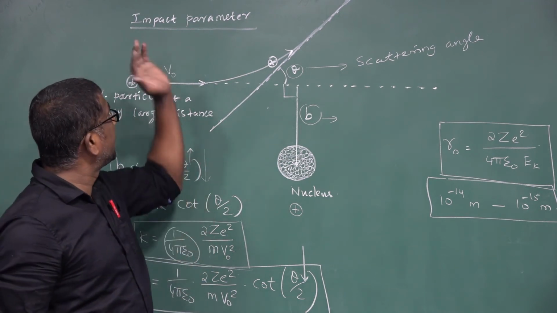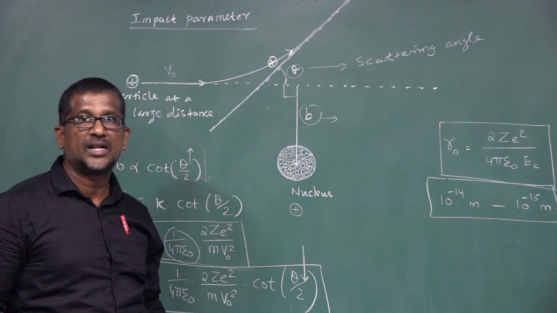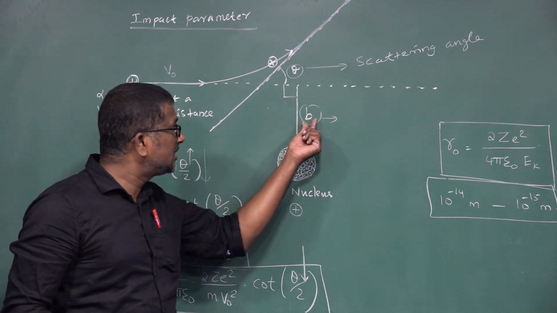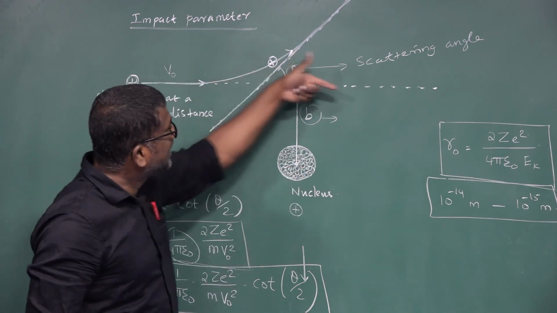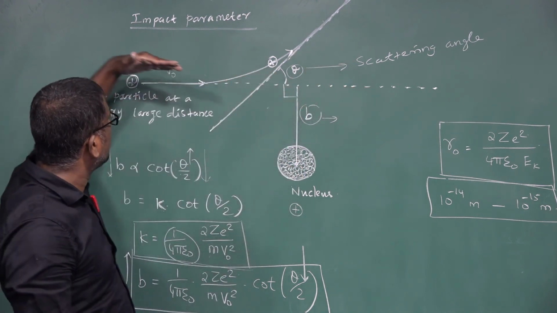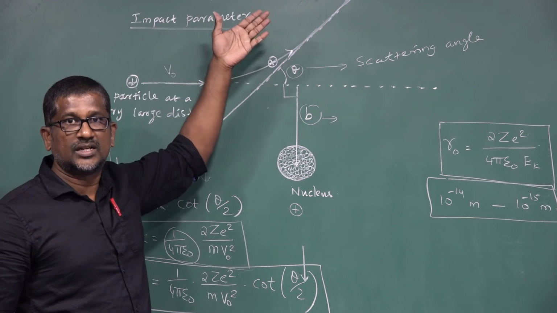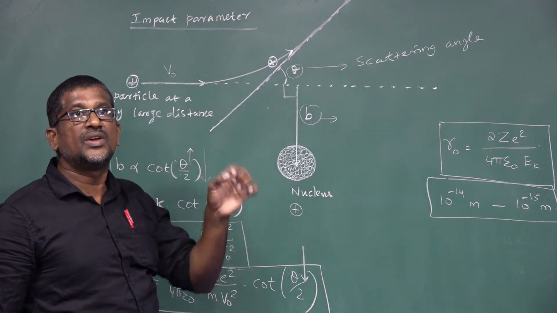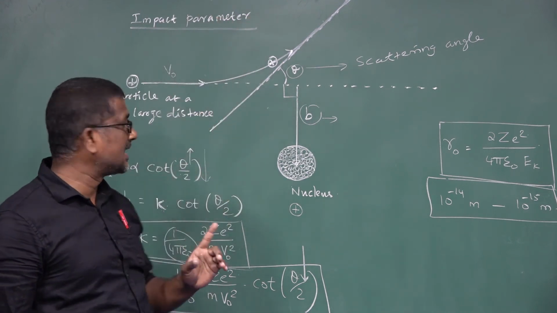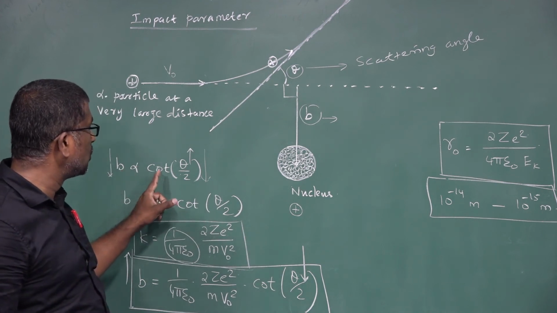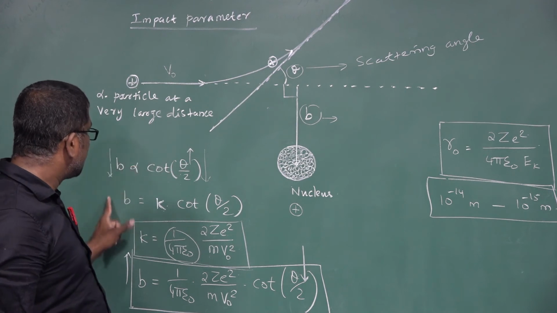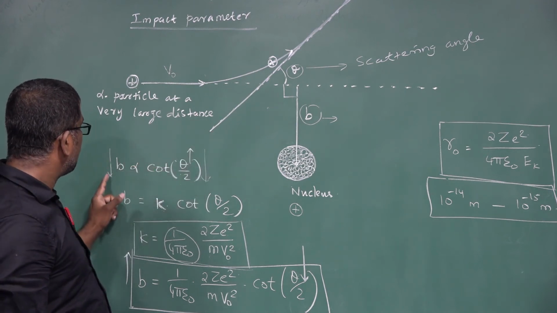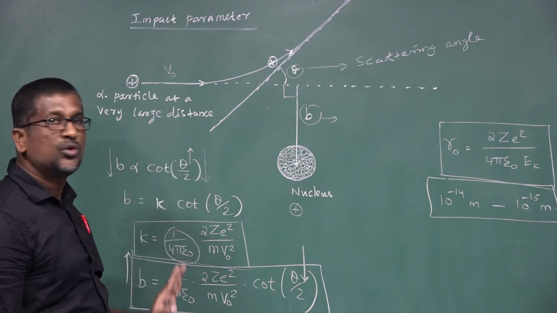Understand? Once again I repeat what is meant by impact parameter. Impact parameter is nothing but the perpendicular distance between the center of the nucleus and the direction of velocity of the alpha particle when it is at a larger distance. The relation between impact parameter and scattering angle is B is proportional to cot theta divided by 2. Here, if B value decreases, the theta value increases. If B value increases, the theta value decreases.